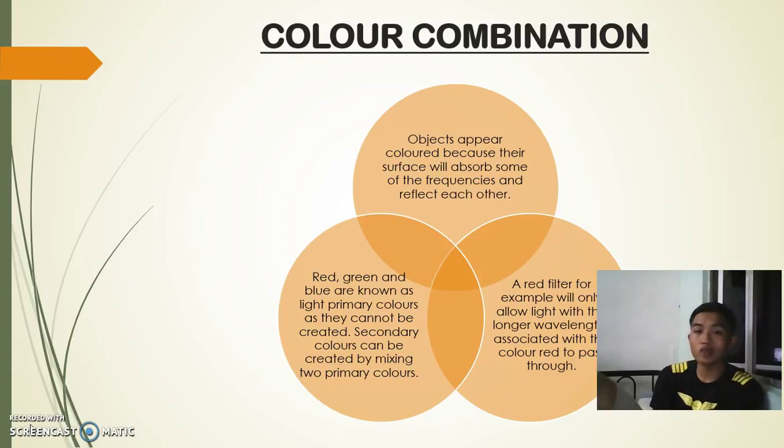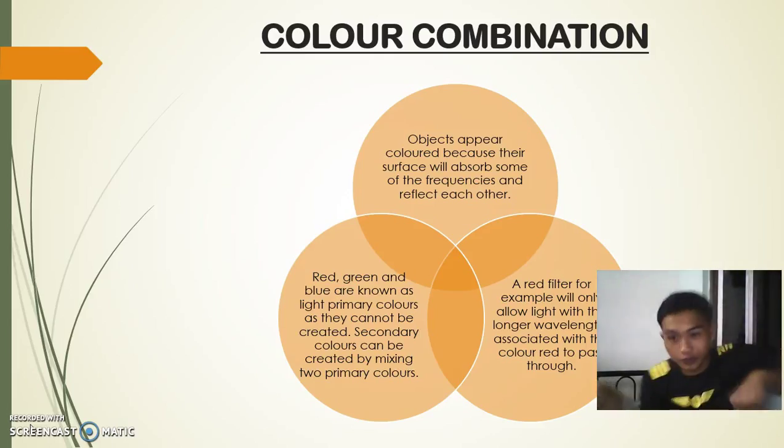Color combination. Objects appear colored because their surface will absorb some of the frequencies and reflect the others. Red, green, and blue are known as light primary colors, as they cannot be created. But secondary colors can be created by mixing two primary colors. A red filter, for example, will only allow light with the longer wavelength, with the color red, to pass through.